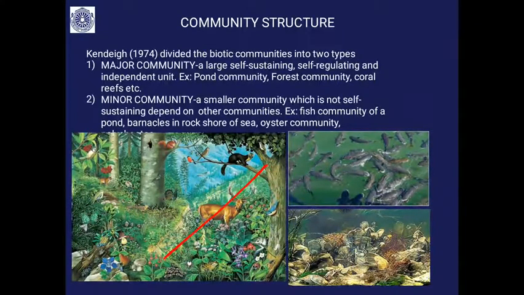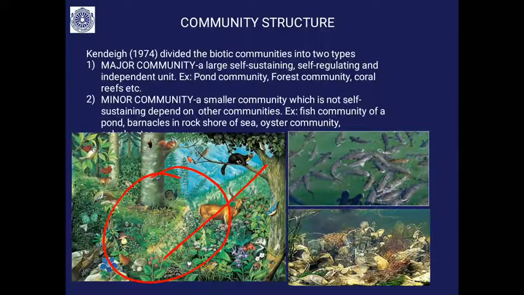Self-sustaining means there are interactions among the members of the community, and they form the major habitat. It does not depend on the communities of other habitats. The communities within this habitat are self-sustaining, self-regulating and independent units.